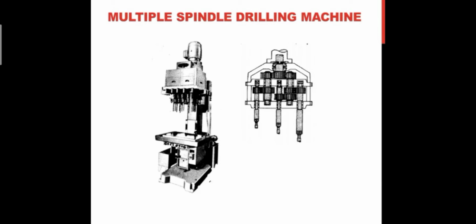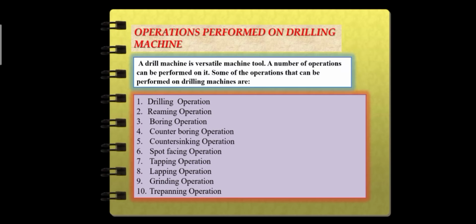The next type of drilling machine is automatic drilling machines, in which a number of operations are performed automatically and the job is transferred to the next machine for next operations, and after all the operations are finished, the job will be transferred to the finished section. The next type of drilling machine is deep hole drilling machine, which may be vertical or horizontal deep hole drilling machines. Special machines and drills are required for drilling deep holes in rifle barrels, crankshafts, long shafts, etc. For this purpose, deep hole drilling machines are used.